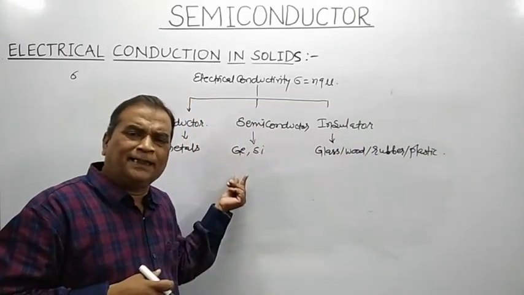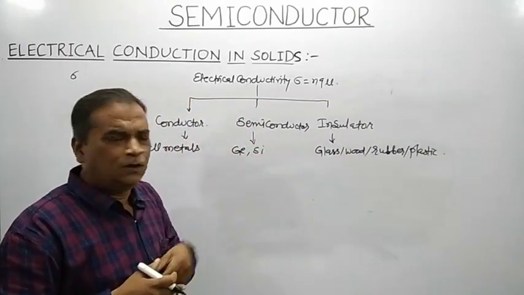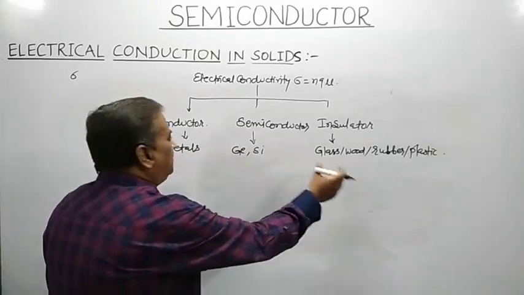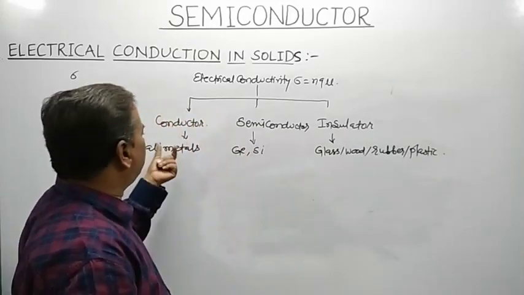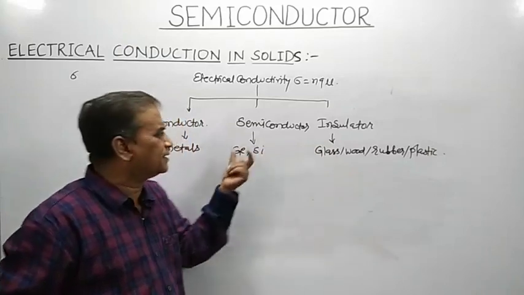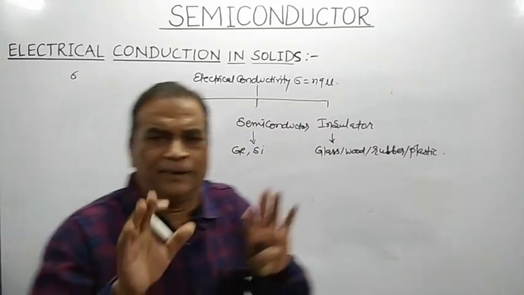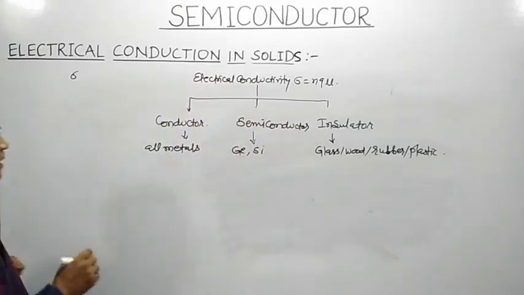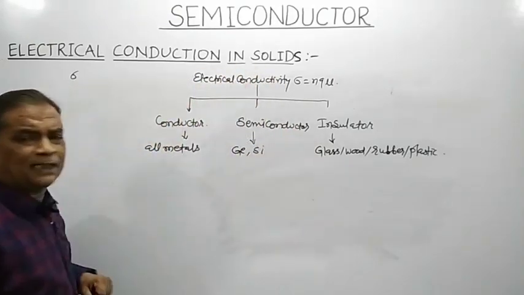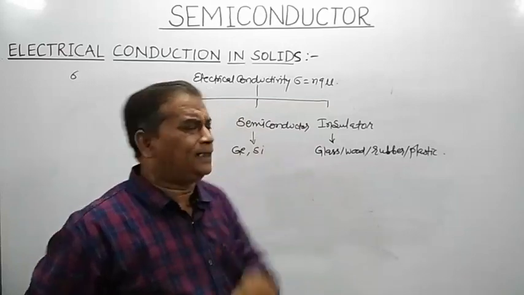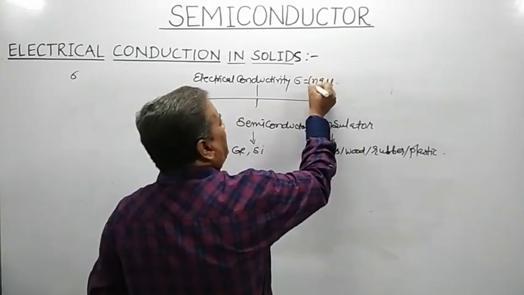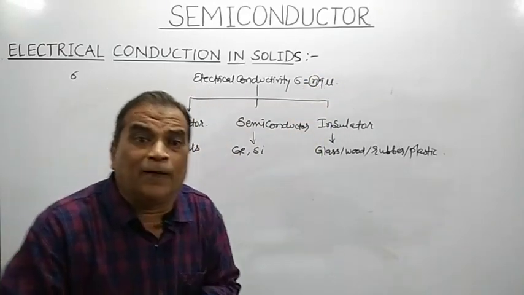So all the metals are good conductors of electricity, all the insulators are bad conductors of electricity, and materials like germanium and silicon, whose electrical conductivity is in between the electrical conductivity of a conductor and an insulator, are called semiconductors.